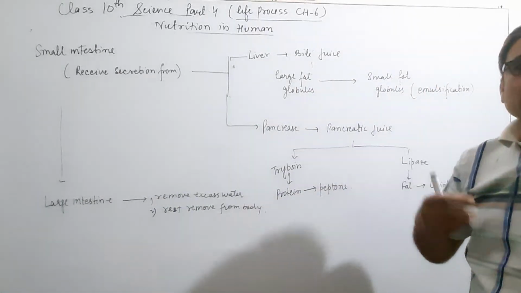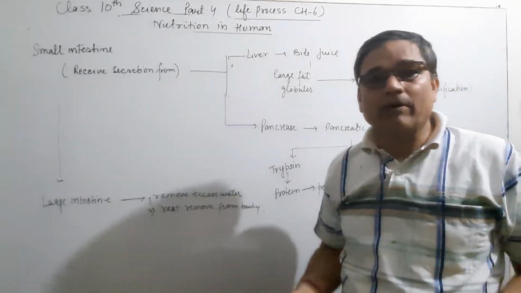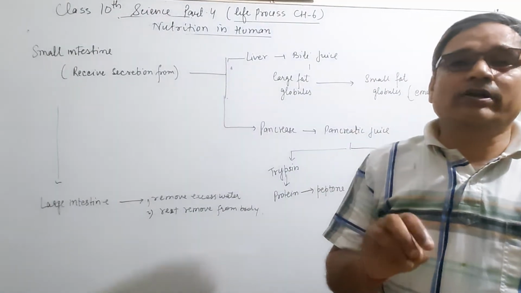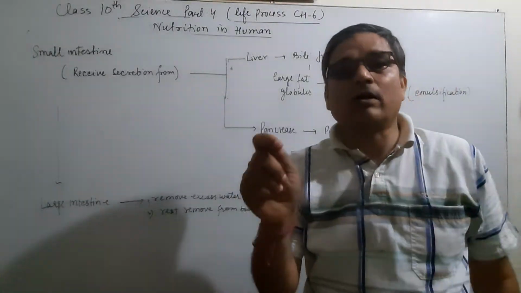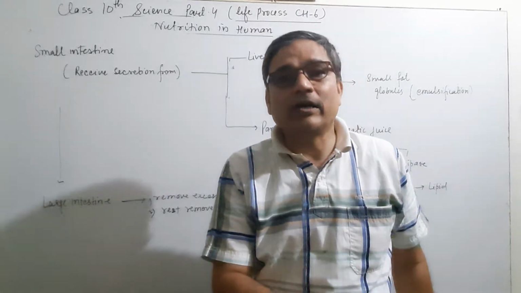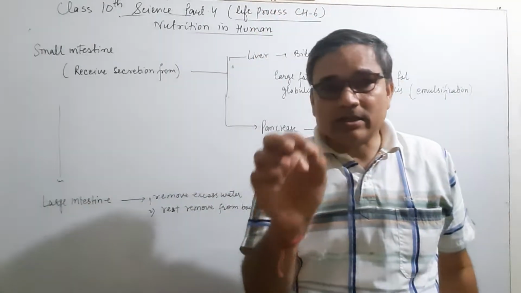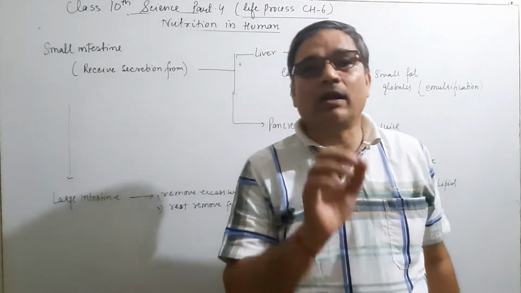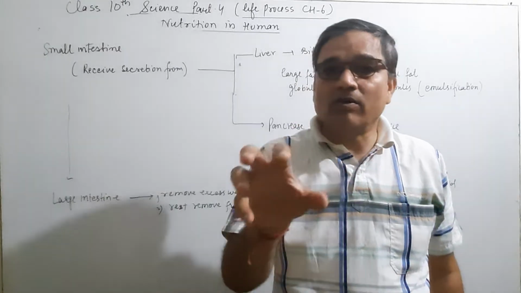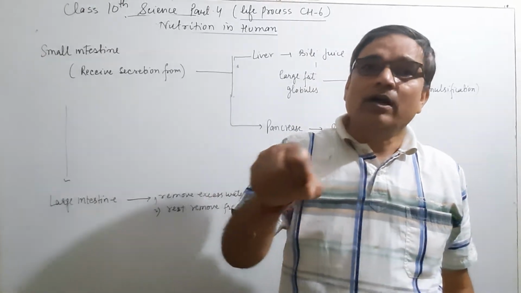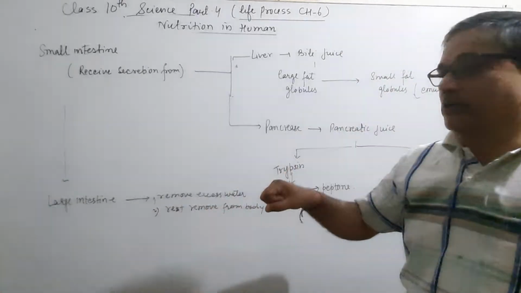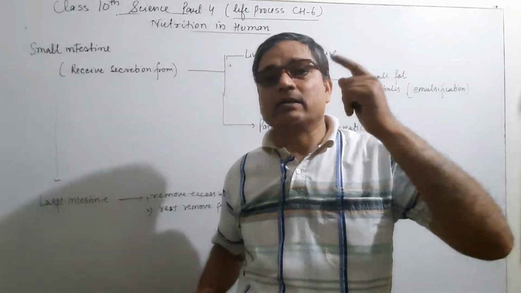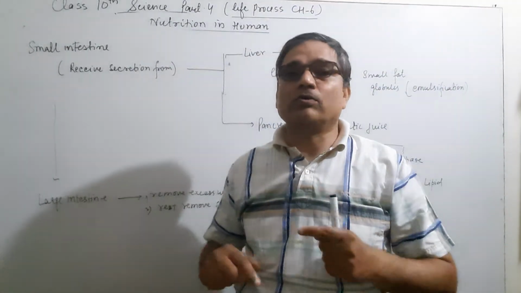And the food which is undigested, not used by our body, goes from the small intestine to the large intestine, where excretion will take place. In the large intestine the water present in the undigested food is taken out, and the waste material is excreted from our body through the anus. It means from mouth to anus, the complete digestion takes place through the alimentary canal.